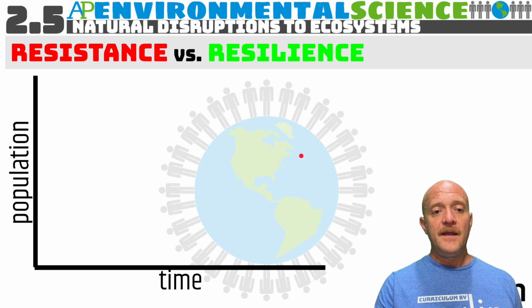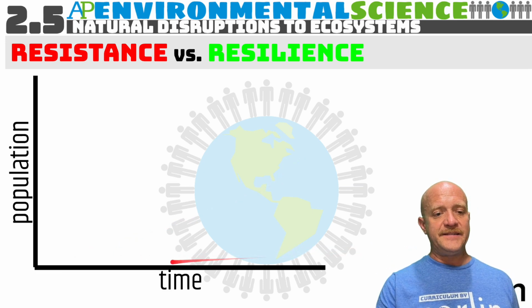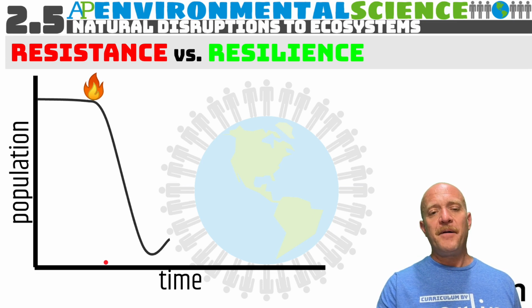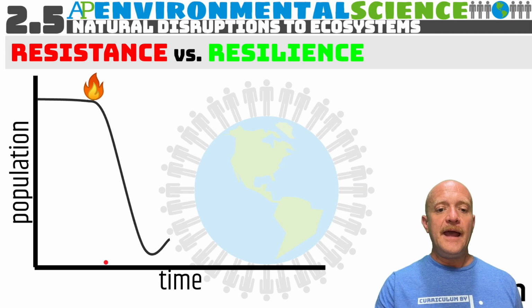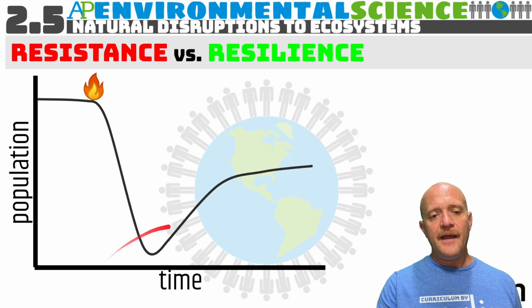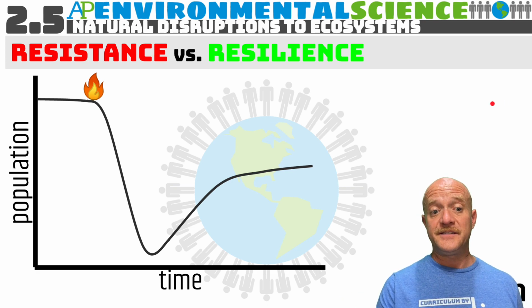Now, we talked about ecosystem resilience, but we also want to talk about resistance. If we take this basic graph over time, you may have a population that's relatively high, but then there's a dramatic event like a forest fire, and the population of this organism may decrease really rapidly. Then it's going to take a while for that population to rebound, and it might not rebound exactly to where it was. This might take many, many years to get back up to where it originally was.